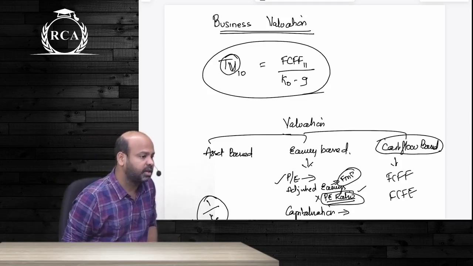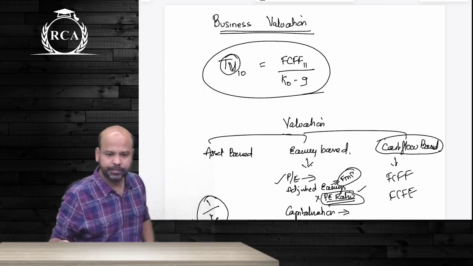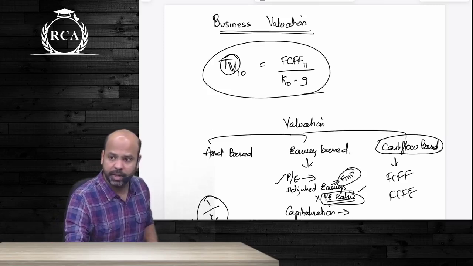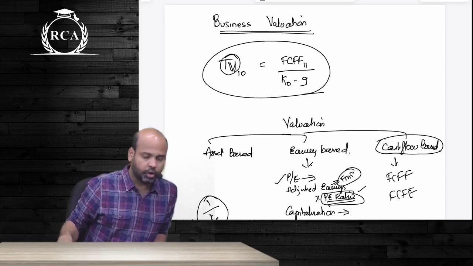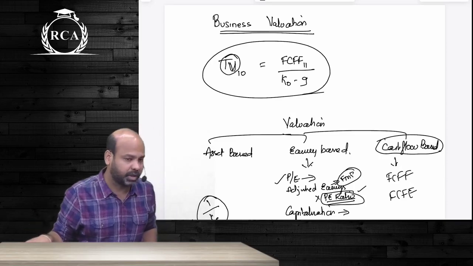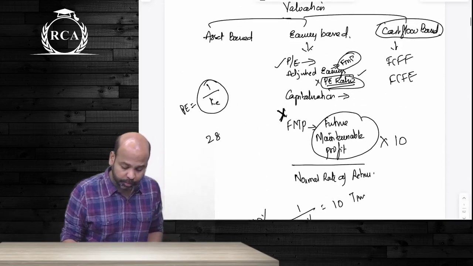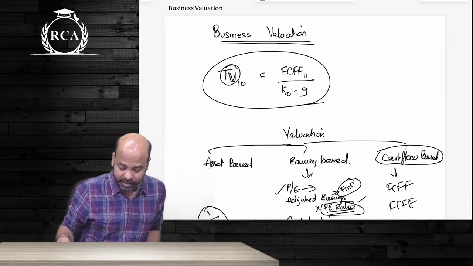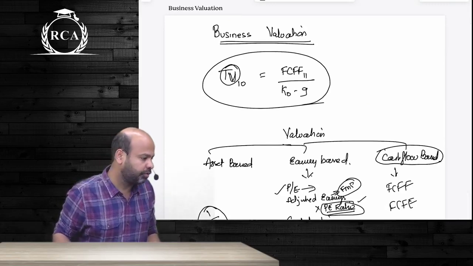ROI is the return that you're generating on your investments. How will you compute ROI? EBIT divided by investment. Why are we taking EBIT in the numerator? Because you are taking all the providers of capital as such, beta, as the base. You should also take return that is available to all the providers of capital. That is why, beta, ROI is written as EBIT divided by the total amount of investment.